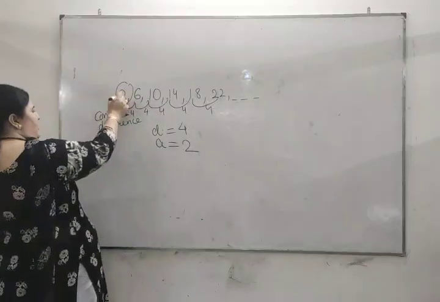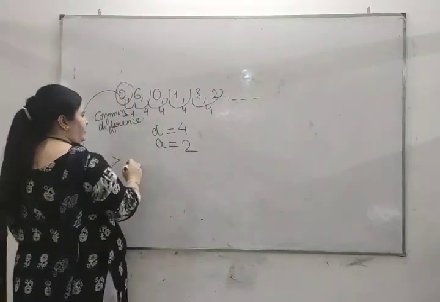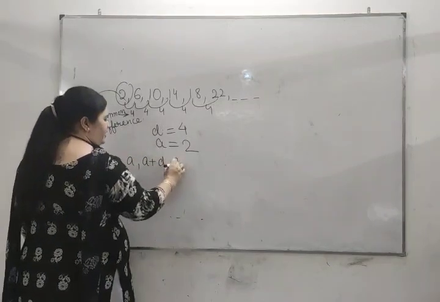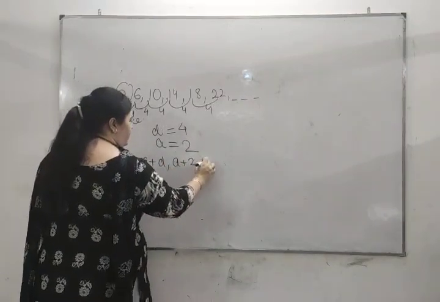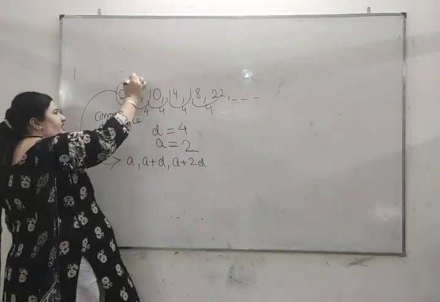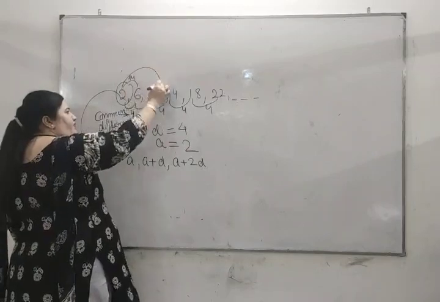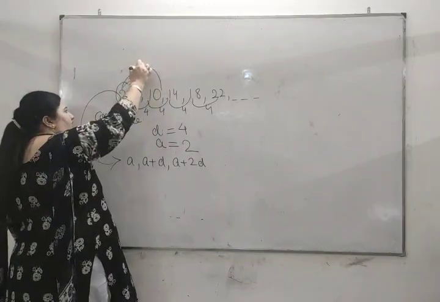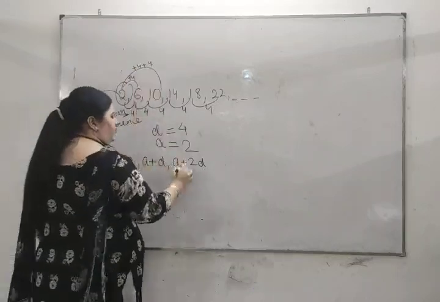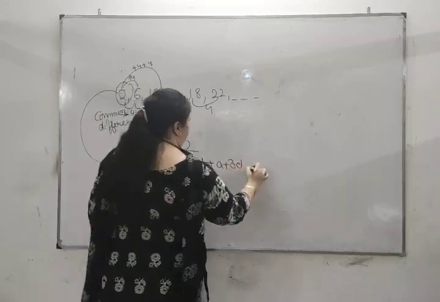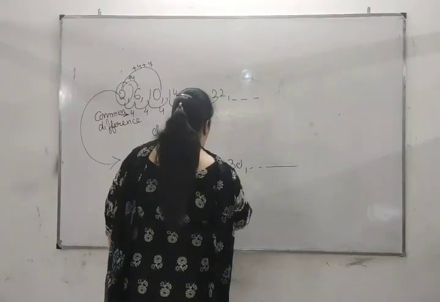So this AP can be written as A, A plus D, A plus 2D, because the first time we are adding 4, and the second time, when we are moving from the first term to the third term directly, we are adding 4 two times. So it is A plus 2D, again it is A plus 3D, and so on.